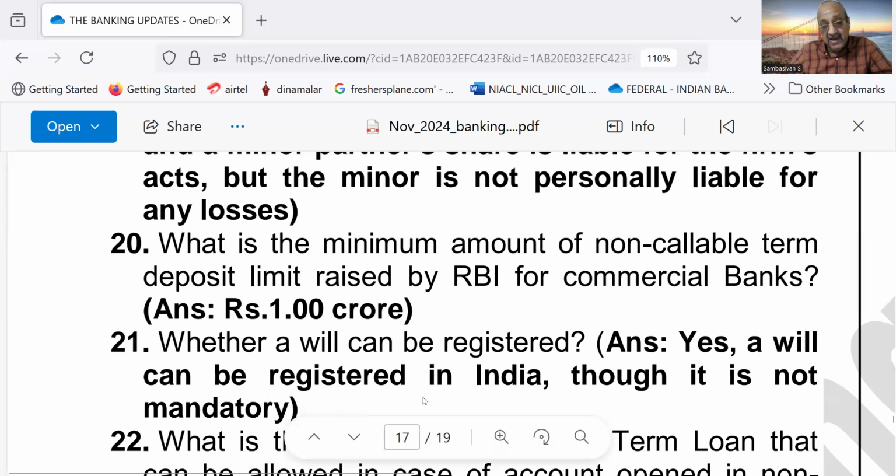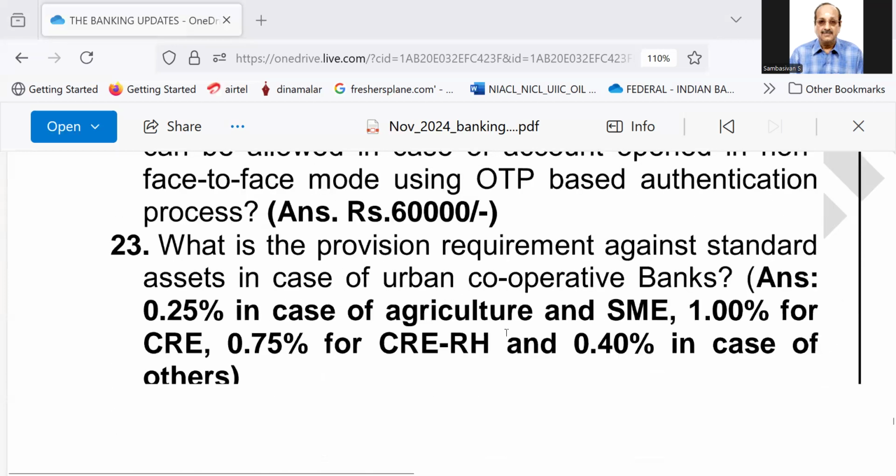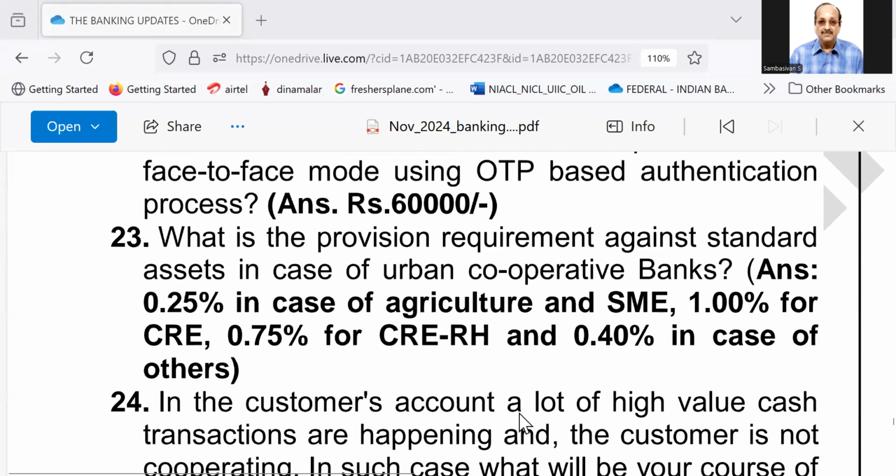Number 21, whether a will can be registered. Answer, yes, a will can be registered in India, though it is not mandatory. Number 22, what is the maximum amount of term loan that can be allowed in case of account opened in non face-to-face mode using OTP-based authentication process? Answer, 60,000. Number 23, what is the provision requirement against standard assets in case of urban cooperative banks?